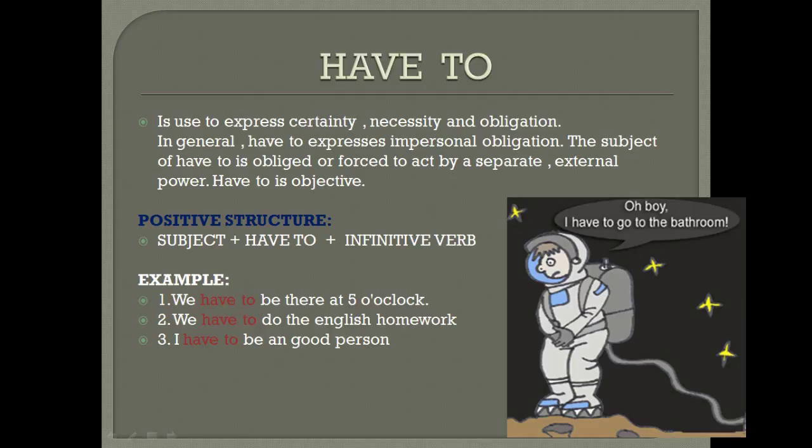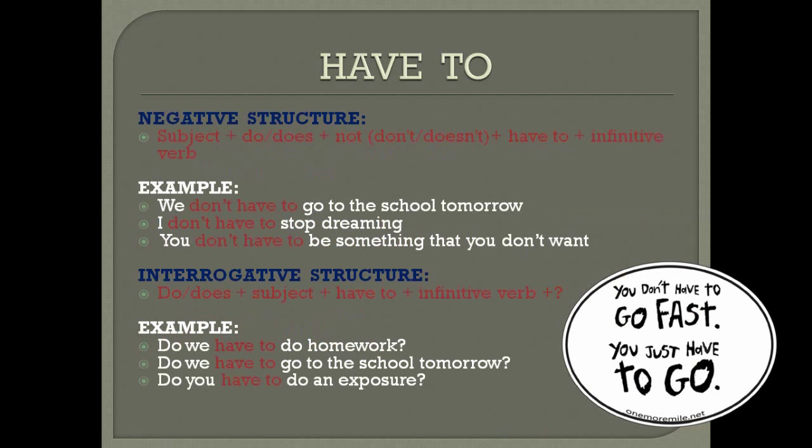Example: We have to be there at 5 o'clock. We have to do the English homework. I have to be a good person. Negative structure: subject plus do, does, plus not, don't, doesn't, plus have to, plus infinitive verb.